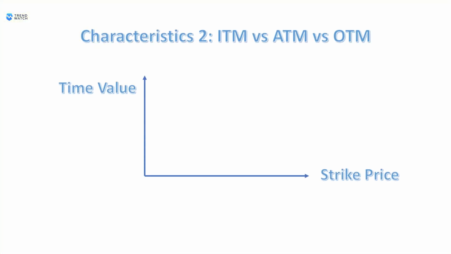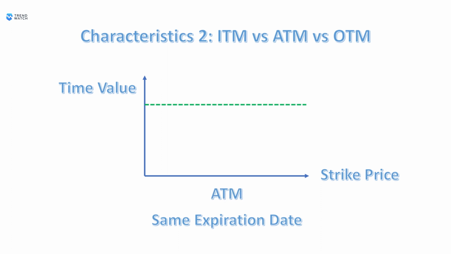Secondly, for options with the same expiration date, the time value increases as the strike price approaches the at-the-money level. The at-the-money strike price has the highest time value. In contrast, both in-the-money and out-of-the-money options experience a decrease in time value as the strike price moves further away from the at-the-money level. This relationship is visually represented in this graph. What are the reasons behind this pattern? Let's examine it by considering out-of-the-money and in-the-money options separately.